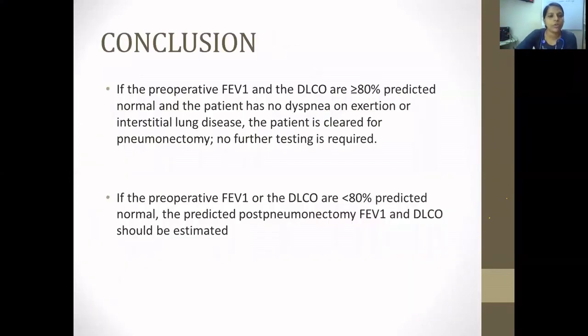So, conclusion: if the preoperative FEV1 and DLCO are more than 80% of predicted normal, and the patient has no dyspnea or any features of interstitial lung disease, the patient can be cleared for pneumonectomy, no other test needed. If the preoperative FEV1 and DLCO are less than 80% of predicted normal, this patient has to go for calculation of predicted post-pneumonectomy FEV1 and DLCO.